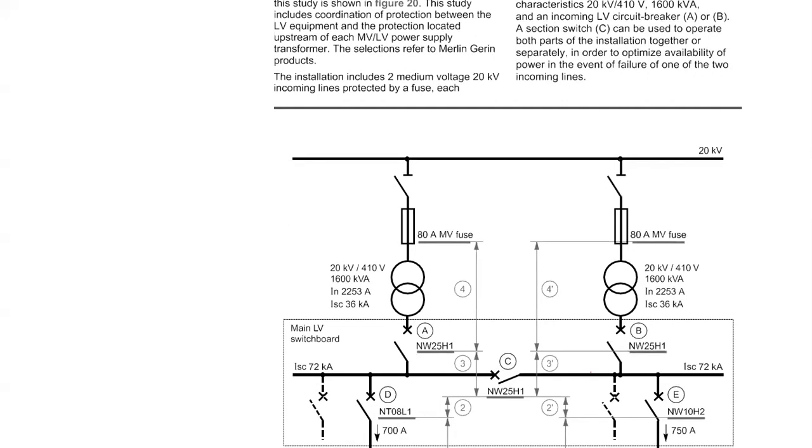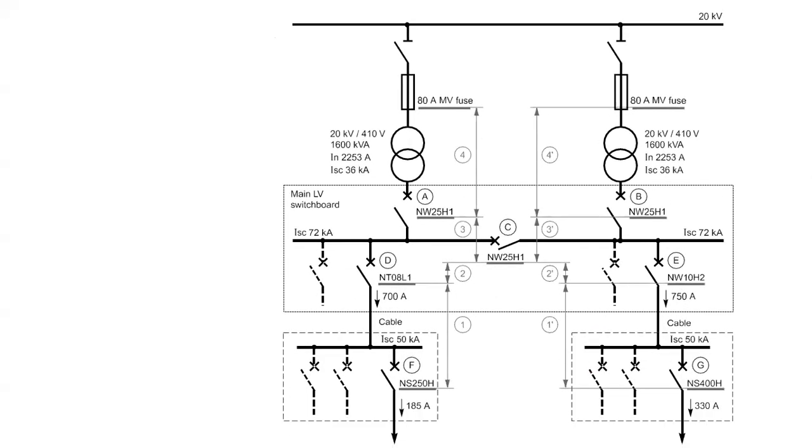This is one incomer. This is a second incomer. There's a third, a bus coupler, and as you see, the incomer one is having 1600 kVA, or I can say 2253 ampere, and this is the same 2253 ampere.